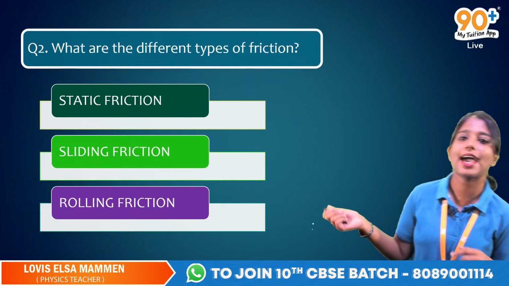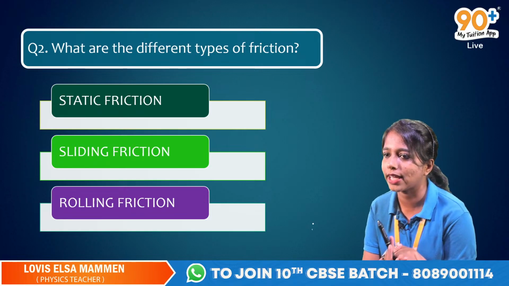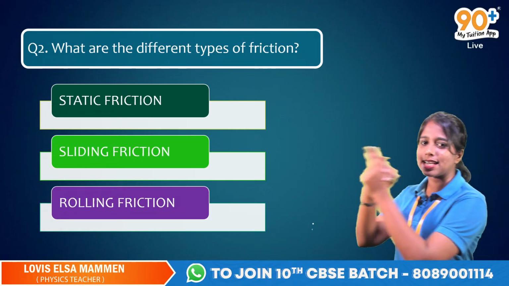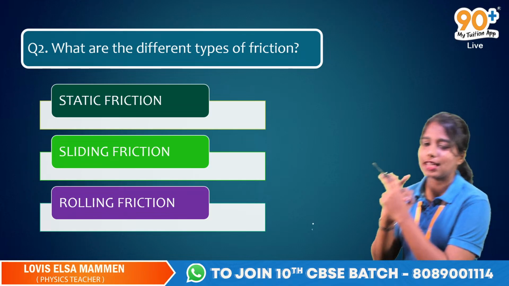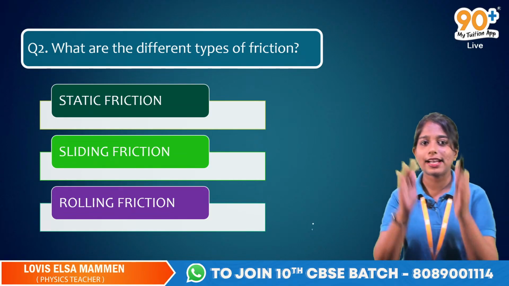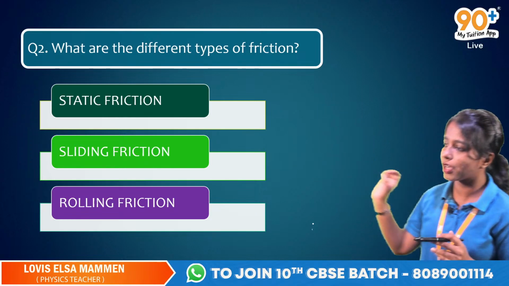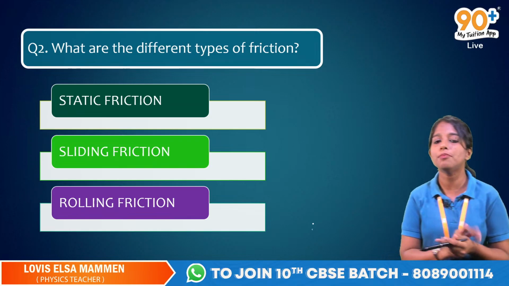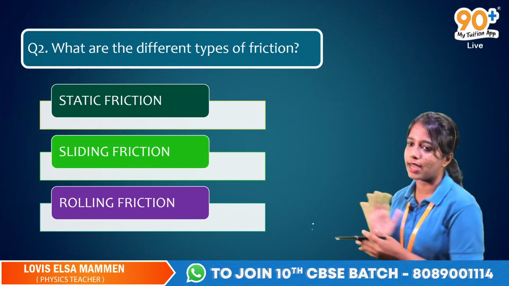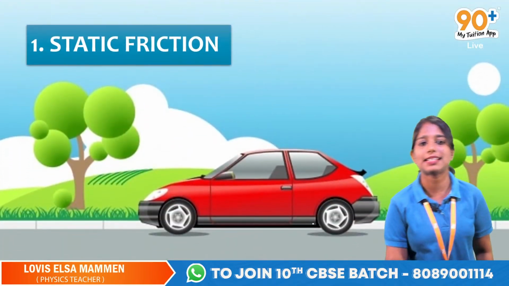There will be 3 types of friction, and what are the names of it? Kraken, yes, that is right. There is static friction, there is sliding friction, there is rolling friction. Got it? So there are 3 types of friction: static friction, sliding friction and rolling friction. It's very, very important, and you need to know what that is. Keep the concept in mind. So we'll discuss the first friction, which is static friction.